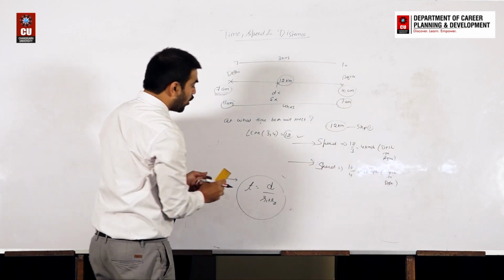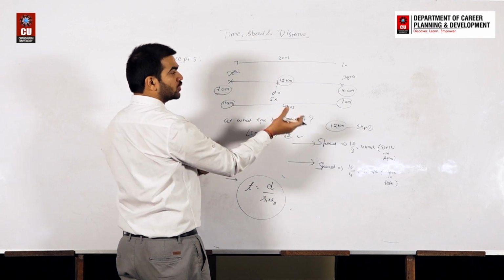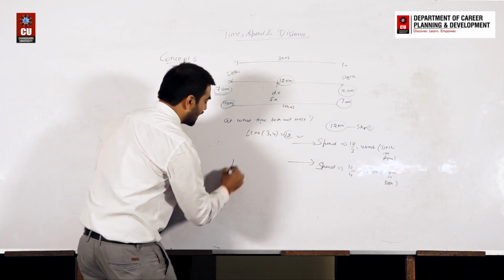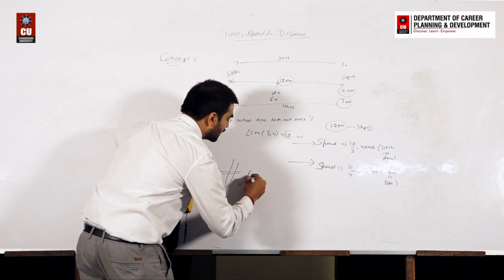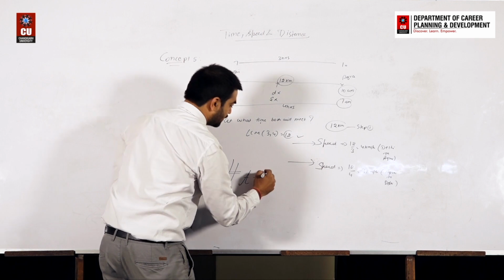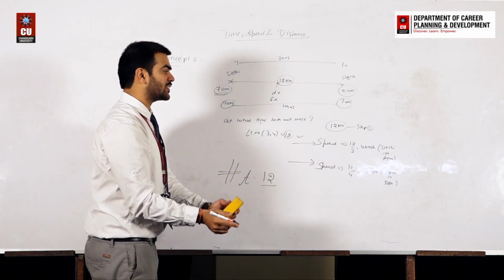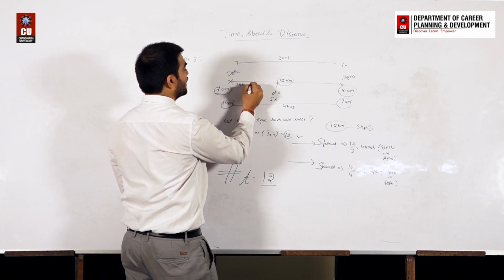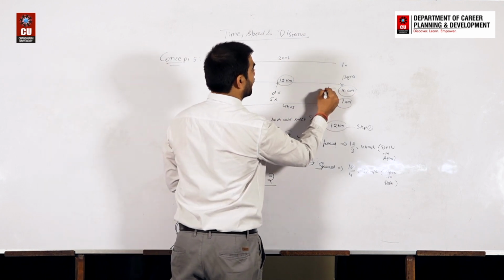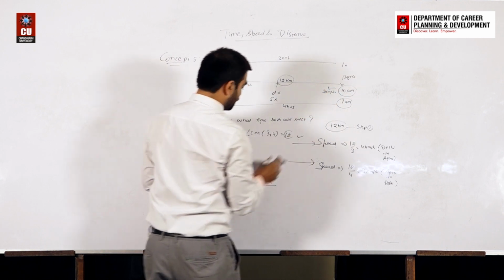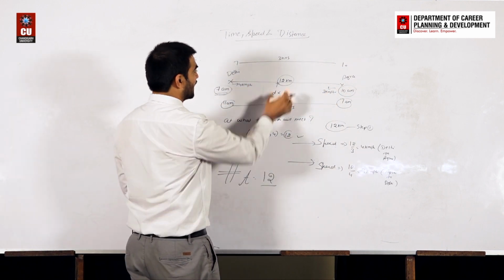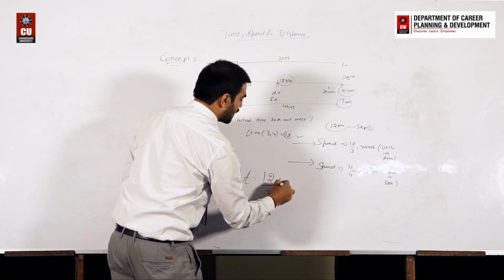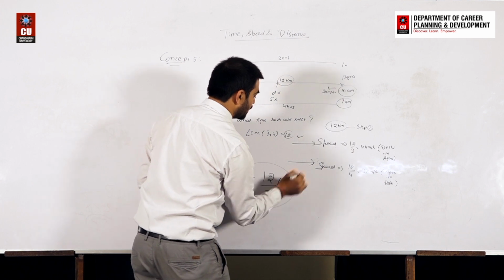Let's say we want to find out after what time both will meet. Again we can use the concept of relative speed, and the time will be distance, that is 12, divided by S1 plus S2. He is moving at 4 km per hour and he is moving at 3 km per hour. So can we say directly that both will meet after time equals distance, 12, divided by the speed 3 plus 4, which is 7? After 12 by 7 hours, both will meet each other.